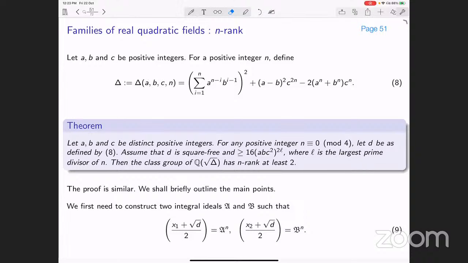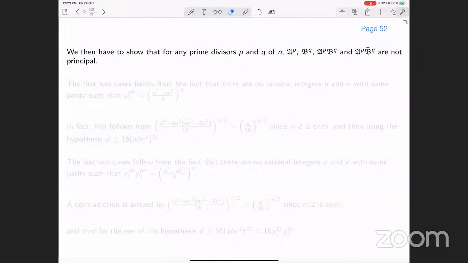x1 plus square root of d by 2 is a to the power n, and x2 plus square root of d by 2 is equal to b to the power n. Okay, then we have to show that if you take any prime divisors of n, then these are not principal.